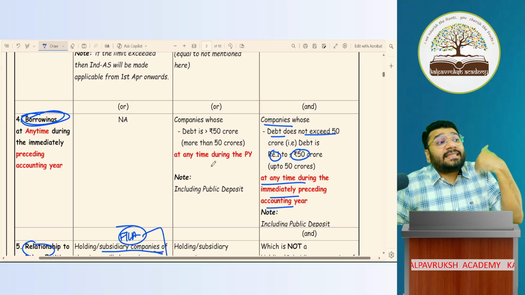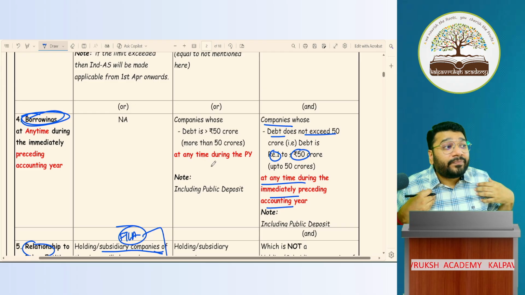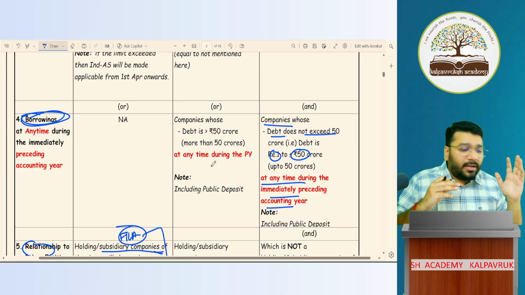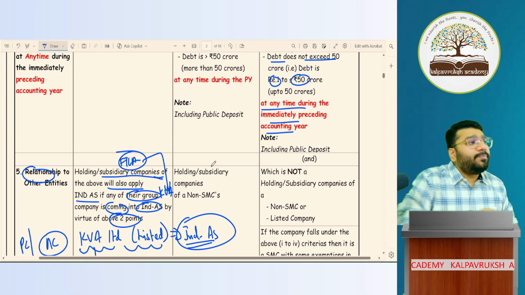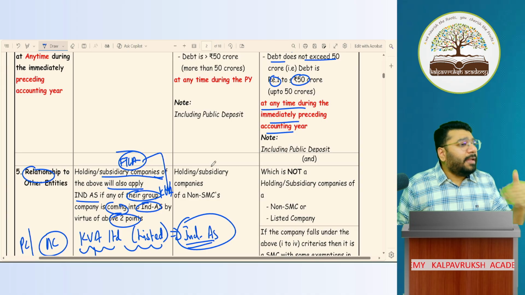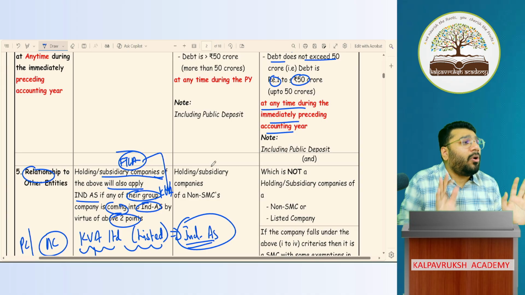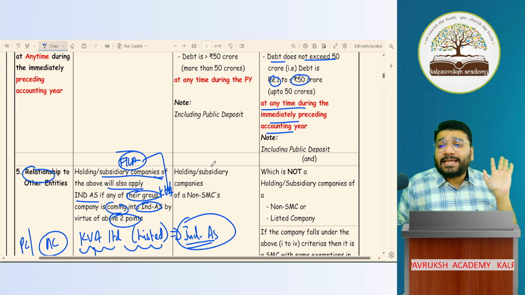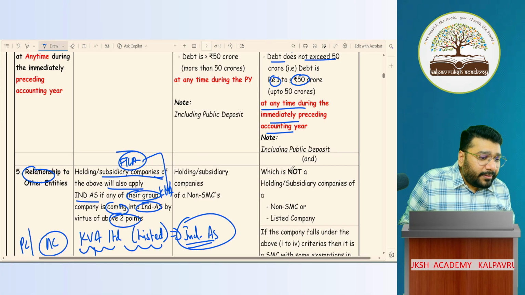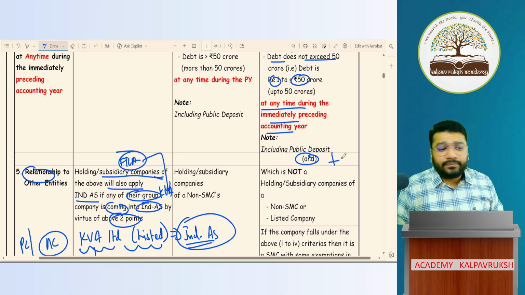If my borrowing is exceeding 50 crore, now who am I? Non-SMC. I'm a big company. Okay. This borrowing could be short-term borrowing, long-term borrowing, public deposit, whatever you say. All the borrowing considered together, you will take it against the 50 crore limit. Then the end means plus condition.